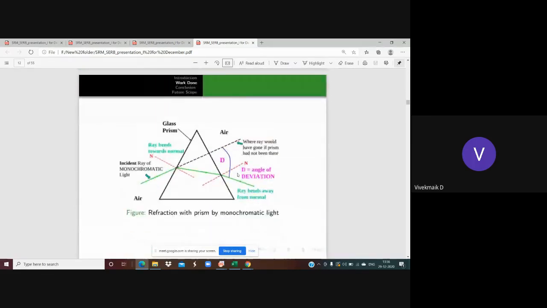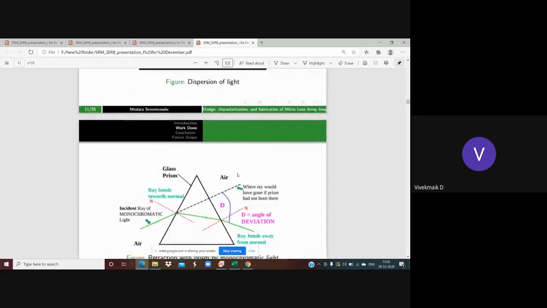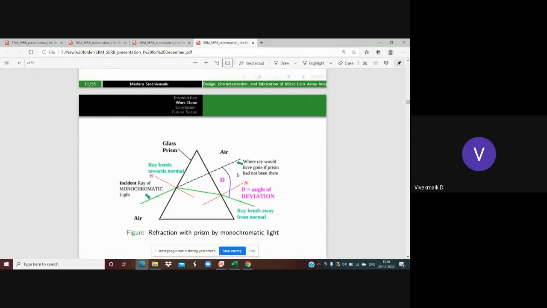And how is it done? In the previous example, I had taken white light. It is chromatic light, that is a combination of all constituent colors. Now I'm taking only one color, green color only, monochromatic light. When it is incident obliquely on the prism surface, because of the refraction principle, first when the ray passes from air to glass medium, the ray bends towards the normal. Then when the ray passes from the prism to air, the ray bends away from the normal. In this way, the refraction works in the prism.